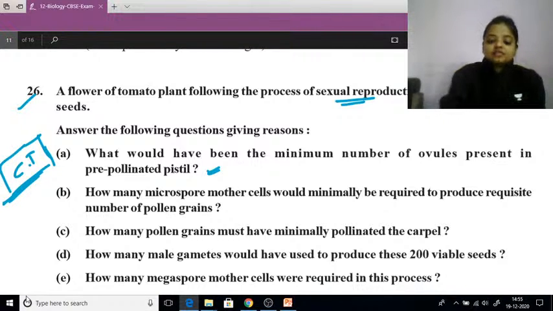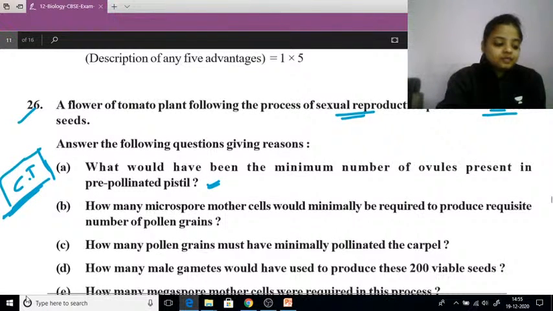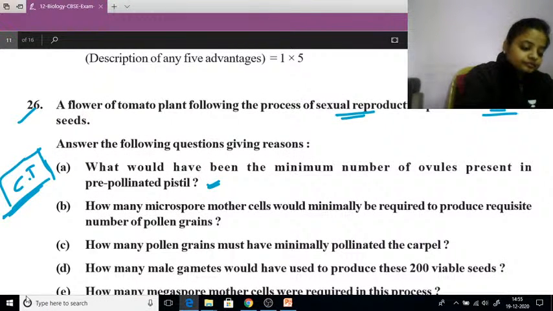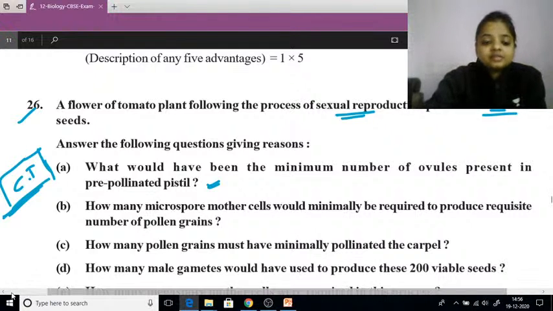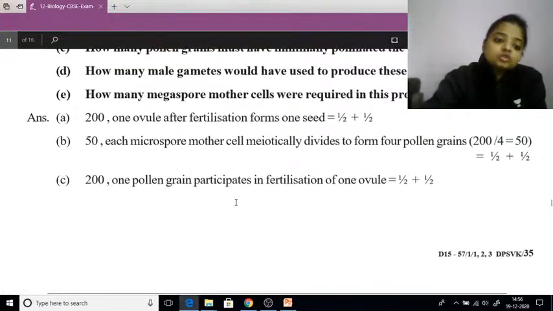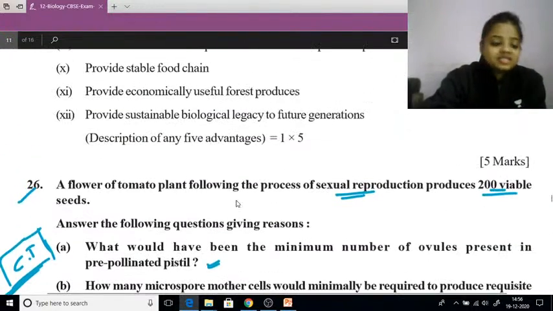So let's see. First of all, we will read the question again. A tomato plant following the process of sexual reproduction produces 200 viable seeds. ठीक है, एक टोमेटो प्लांट था जिसने सेक्सुअल रिप्रोडक्शन किया and it produces 200 viable seeds. We have to answer the different questions. What would have been the minimum number of ovules present in the pre-pollinated pistil? तो कितने होंगे ovules? अगर 200 viable seeds बना रहे तो ovules will be 200 itself. जितने ovules उतने seeds बनाएगा, है ना?